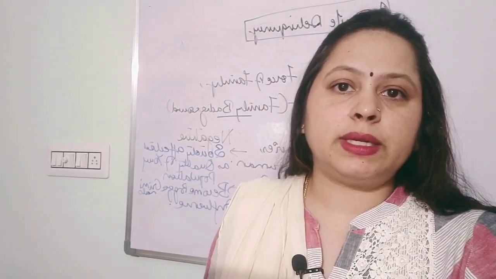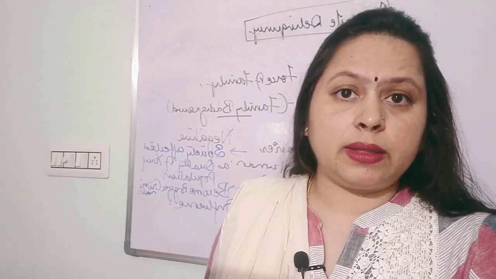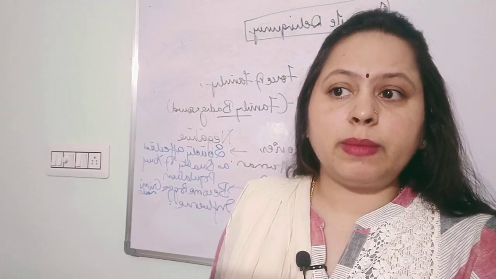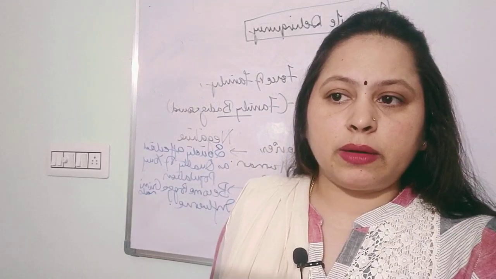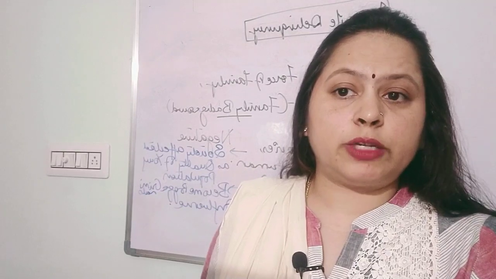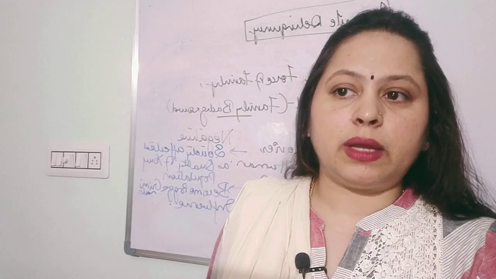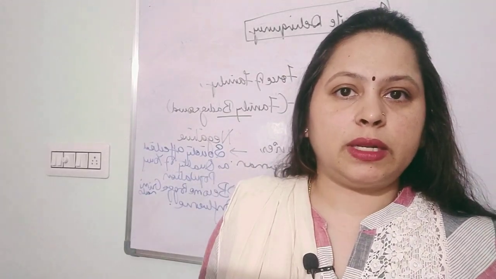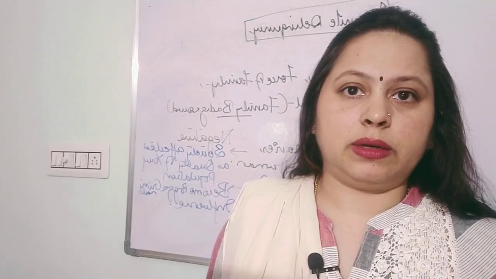It was moved by Acharya J.B. Kripalani because of the Sino-India War, which happened in 1962. Prime Minister Indira Gandhi faced the highest number of no confidence motions during a term, and only 3 governments have lost the no confidence motion. One is VP Singh in 1990, then Atal Bihari Vajpayee in 1996, and lastly H.D. Devegowda in 1997. So these are the 3 cases where they have lost, and Prime Minister Narendra Modi faced the no confidence motion for the second time, and they won it in the Lok Sabha.